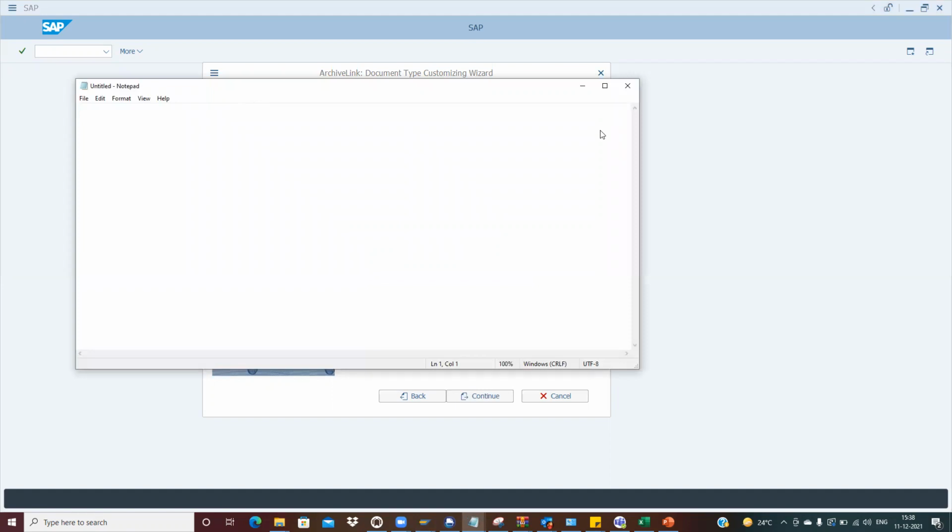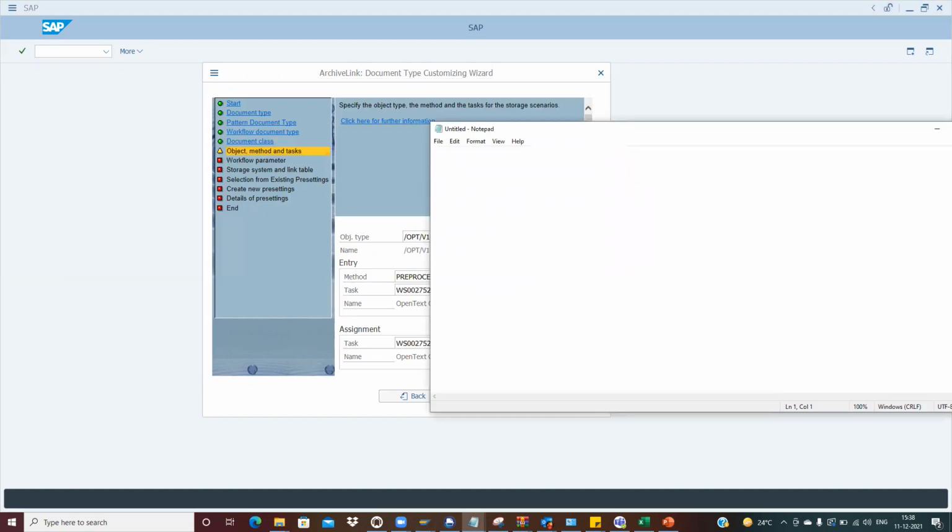It is already in the PPT, I will show you. So what are the object types which we need to use for the archive doc type creation?